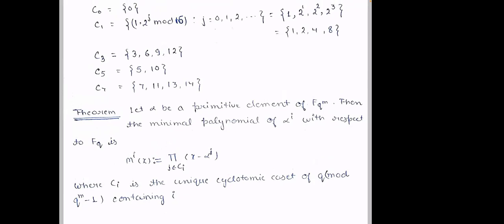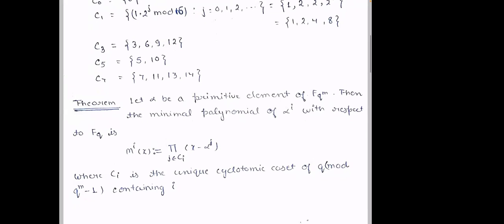If you multiply them, what is the degree of the polynomial? It is 4. Not only that, you can easily see that the final polynomial is in Z2 only. That is the beauty.